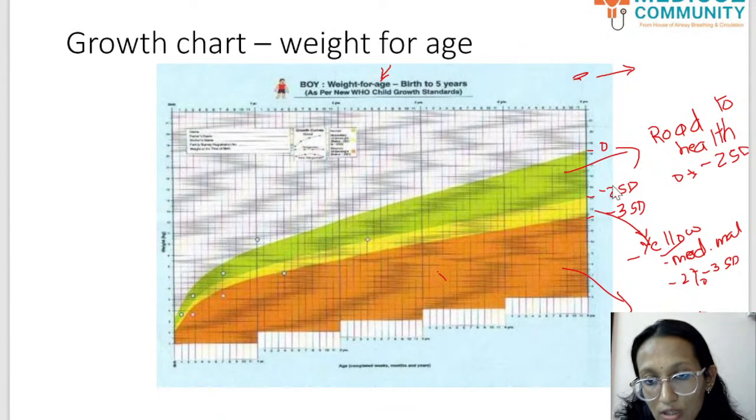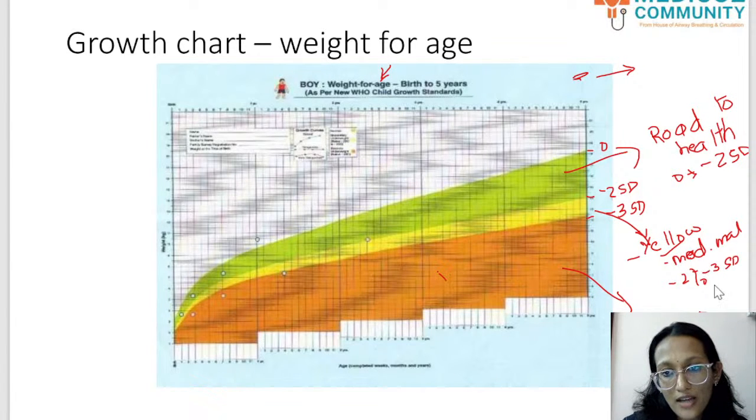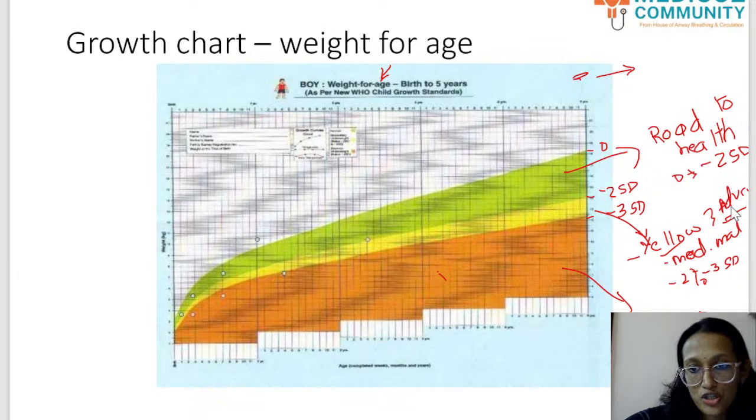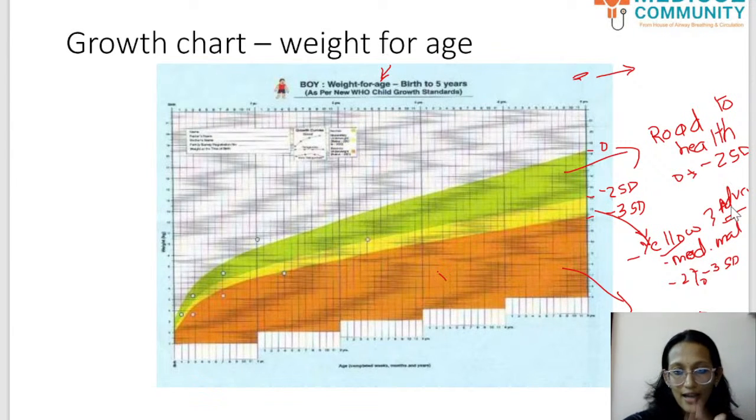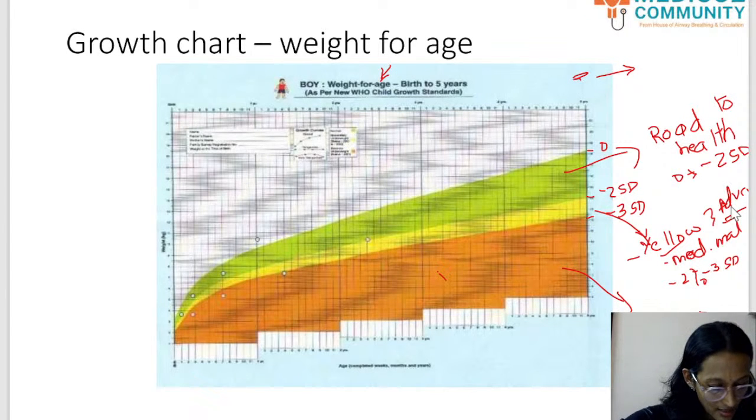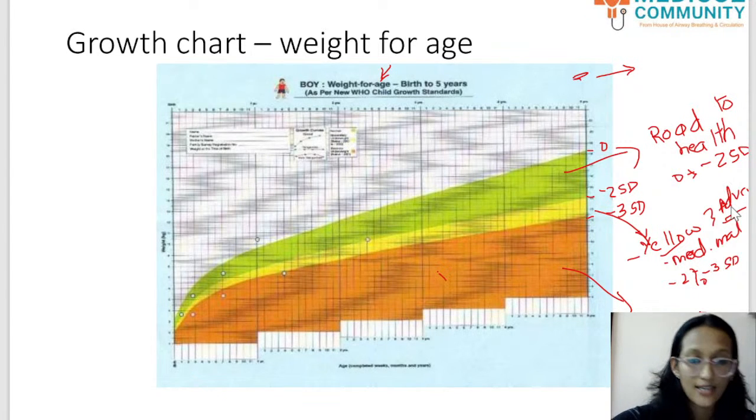Whereas yellow, that is -2 to -3 standard deviation, is moderate malnutrition. They will usually be advised as to what can be done at home to improve the nutritional status. Okay, so that is the idea that we have. Green color, yellow color, red color. So I hope you are with me, guys. You can understand what each one is. Green is the best that we should have. The child is normal if it's in the green.